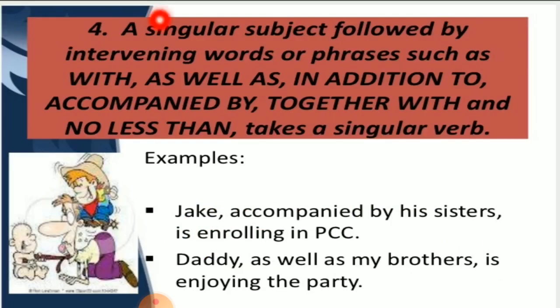A singular subject followed by intervening words or phrases such as with, as well as, in addition to, accompanied by, together with, and no less than takes a singular verb. Example, Jack, accompanied by his sisters, is enrolling in PCC. Now, Jack is your subject, and this is a phrase that is telling you something about Jack. So, that is an extra thing. So, here you have to follow the subject Jack, and Jack is only the name of one single boy. So, you have to follow the singular form of the verb, that is is.